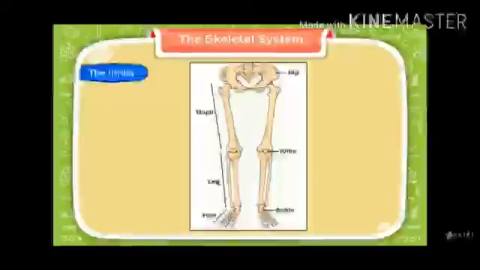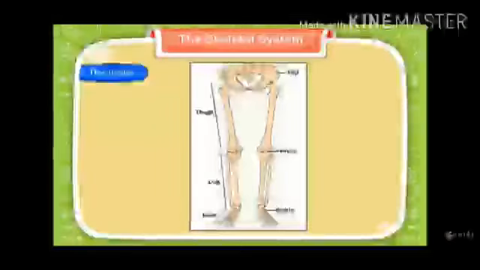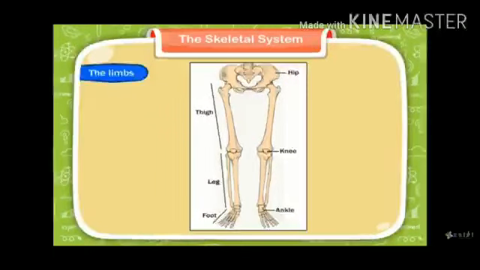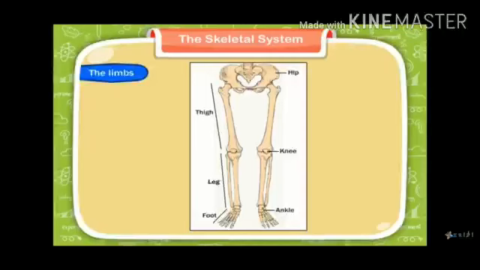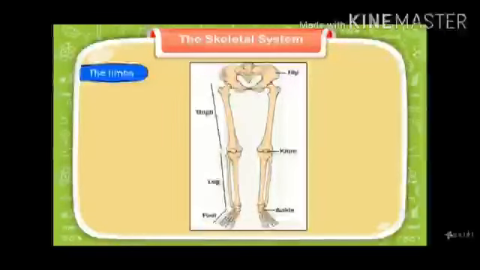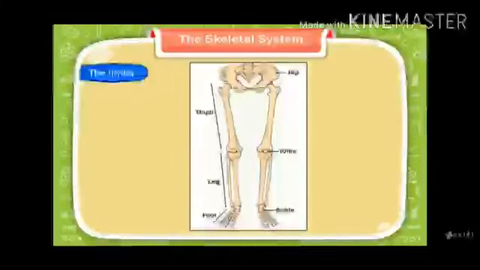The bone between the hip and the knee is called the thigh bone. It is also known as the femur bone. It is the strongest and the largest bone present in our skeletal system. And the bone between the knee and the ankle is called the leg. Our foot consists of 5 toes.